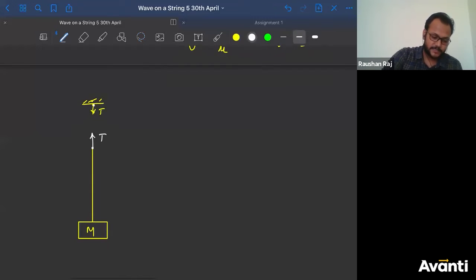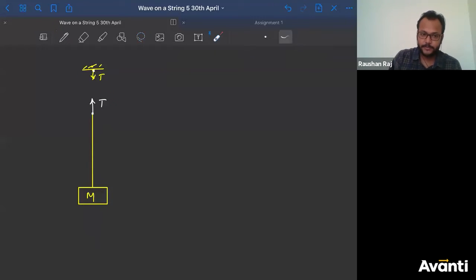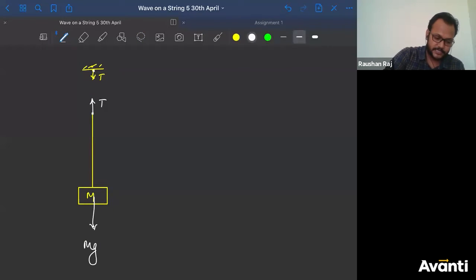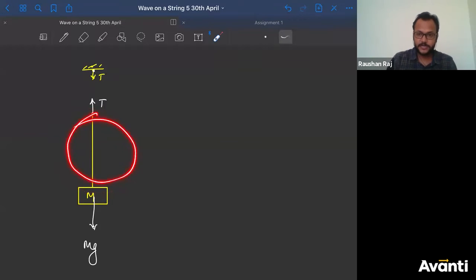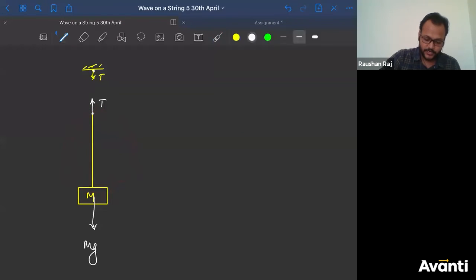So can I say this object is in equilibrium condition? What are the forces acting on it? So I'll say one of the forces is capital Mg. But since now this string is also having mass, what is the mass of this part? What is the mass of the string? Mass of the string is mu into L. And what is the weight of it? Mu into L into G, mass into acceleration due to gravity.